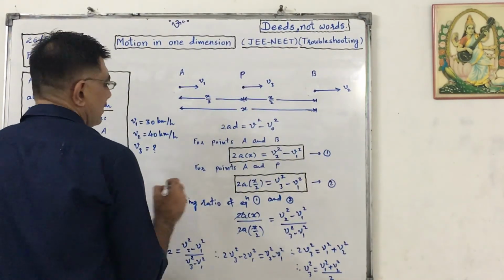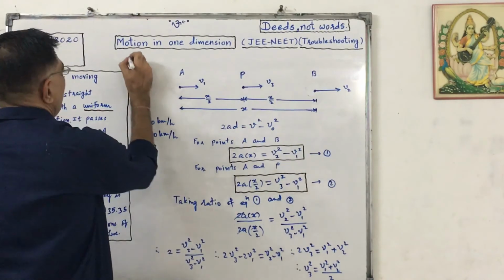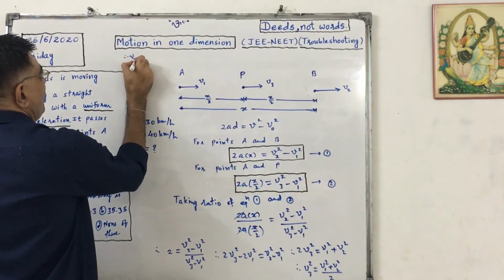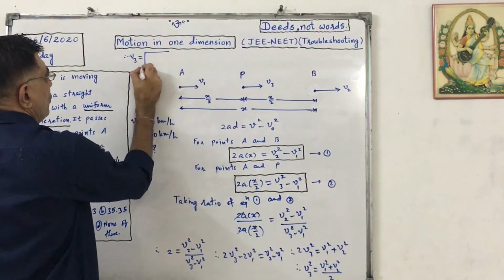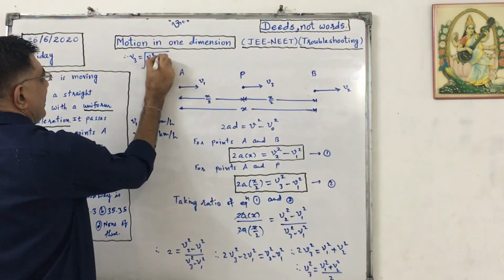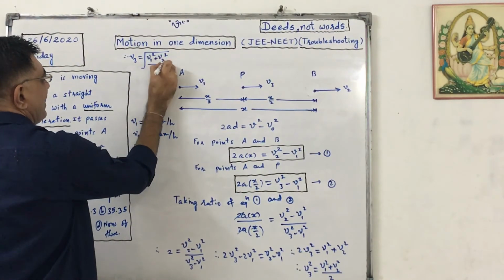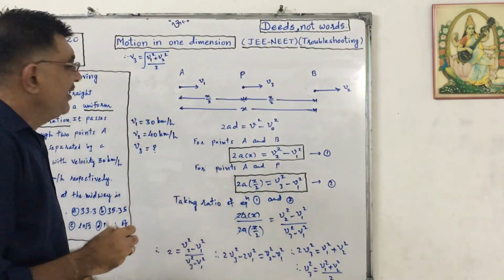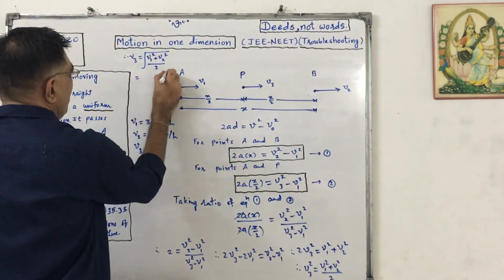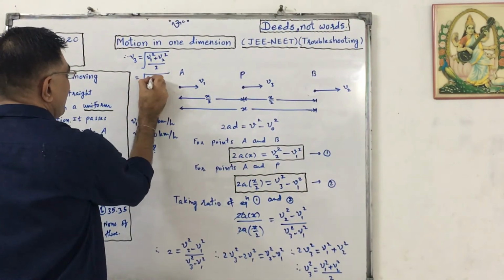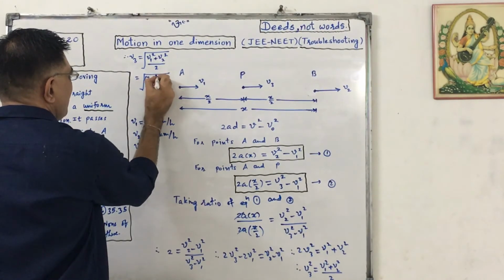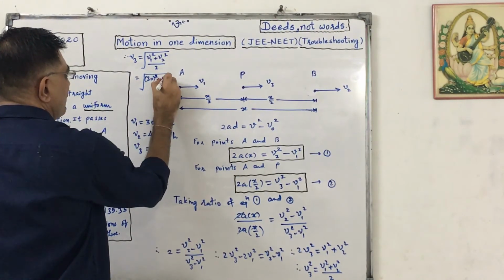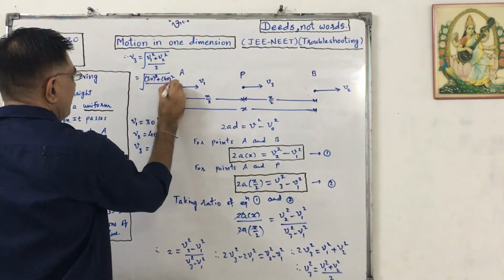Therefore, we can say V3 equals square root of (V1 square plus V2 square) by 2. Now I will just put the values. V1 is 30, so 30 square plus 40 square divided by 2.